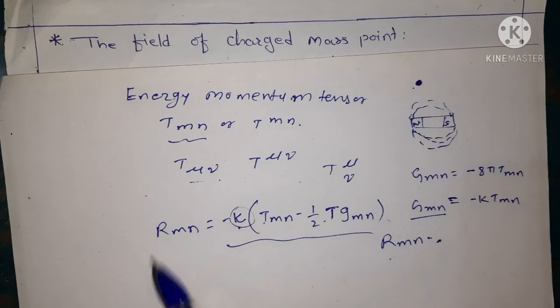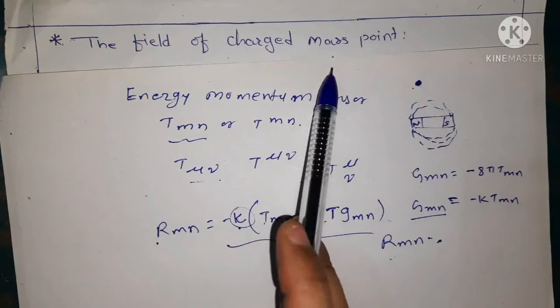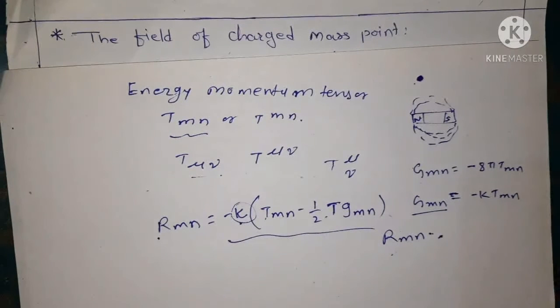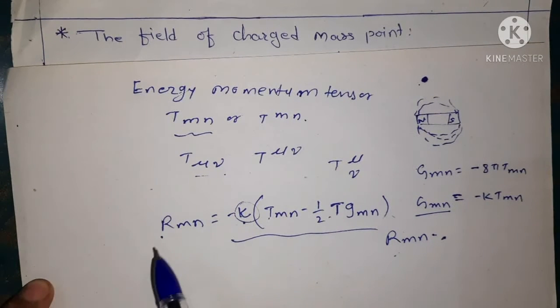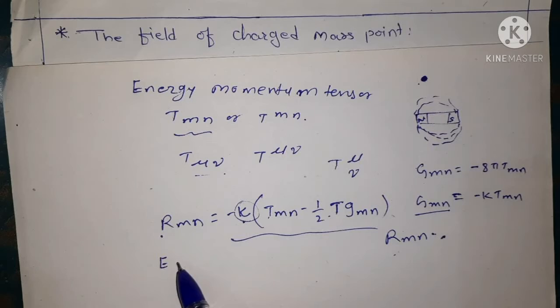Again we have to find the field of the charged mass point. For this we consider the Schwarzschild type of solution, and then we require the metric. We firstly define all this, and also we define the electromagnetic field tensor, or the energy momentum tensor due to the electromagnetic field.